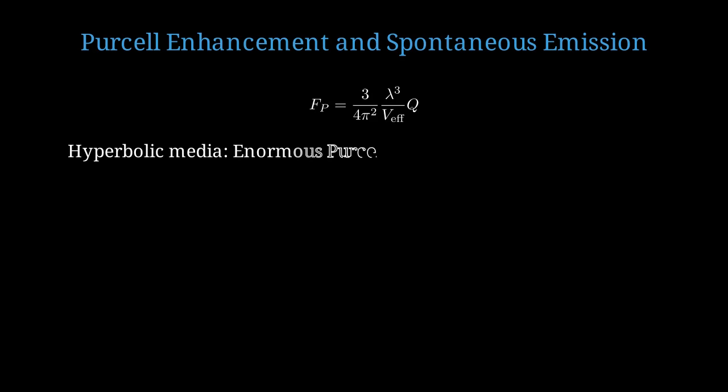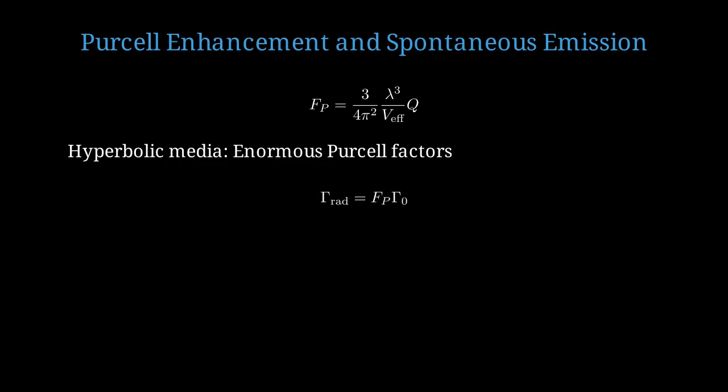Hyperbolic metamaterials also dramatically affect quantum emitters placed near them through the Purcell effect. The Purcell factor is 3 over 4 pi squared times lambda cubed over effective mode volume times quality factor Q. This quantifies the enhancement of spontaneous emission rate. The divergent density of states in hyperbolic media leads to Purcell factors exceeding 1,000, much larger than conventional cavities.